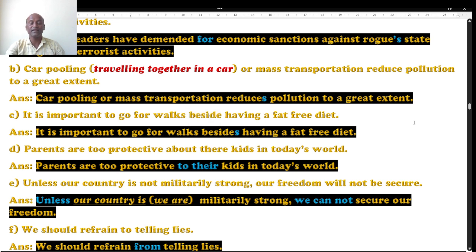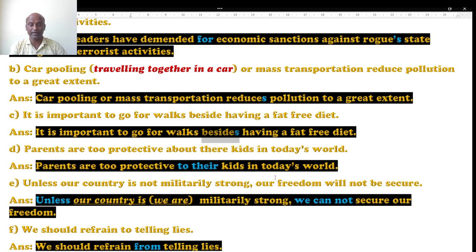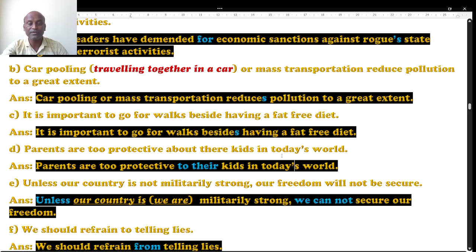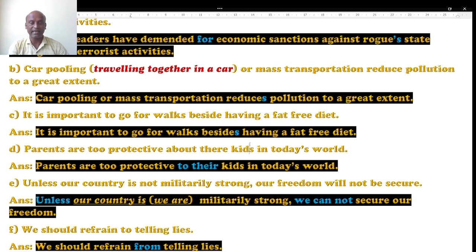Students, beside in the sense of next to, by the side. But here, what is the comparison? Going for a walk is good. Moreover, it reduces the fat. So it is not beside. Beside means next to. No, it is besides. Besides means going for a walk is not only important but also, moreover, it reduces fat. So you have to use besides, add the letter s. Besides in the sense of apart from that, in addition to, moreover. So that's the right answer.